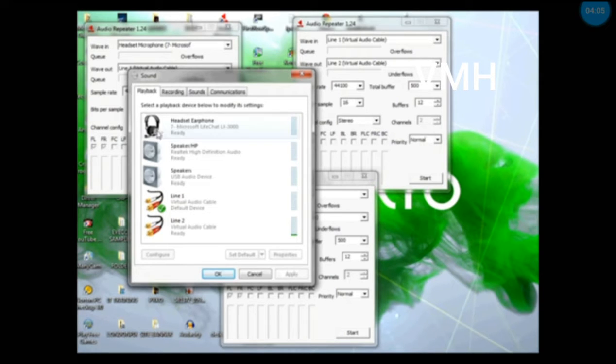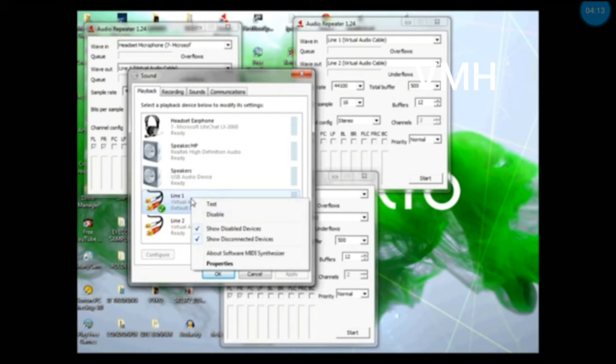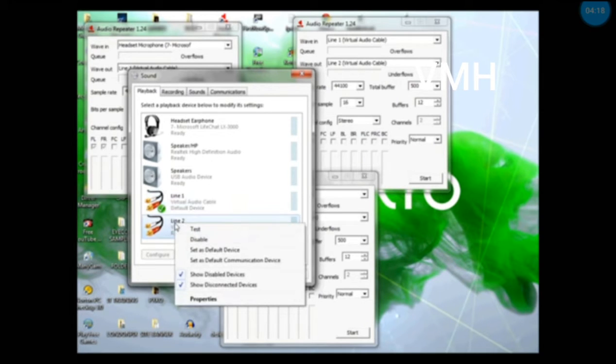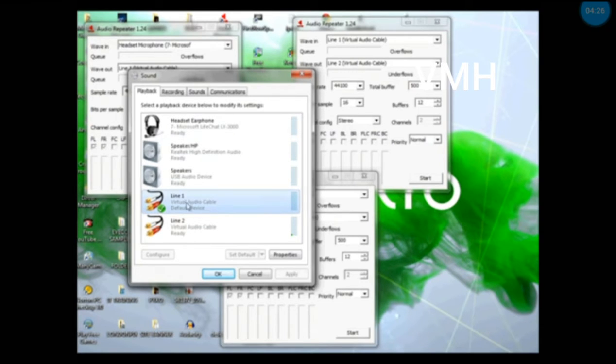But before you start that, make sure that in the sound settings you'll see line 1 and line 2. Line 1 should be your default device. If it is not default, then you should select that one as your default device. Right here, and for line 2, there's an option whether to select it as a default device or not.